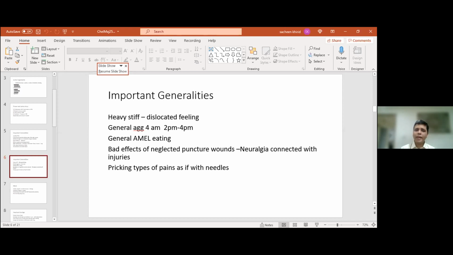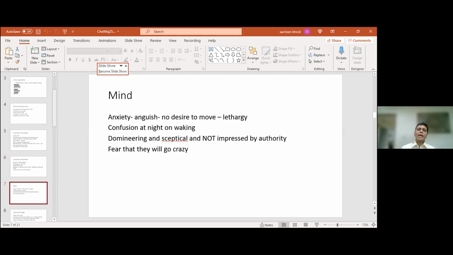The type of pain in chelidonium has been described as pricking type of pains, as if with needles. The exact word in the books is as if stung by nettles, something that you will see in the remedy Urtica urens. So now I have taken the Hahnemannian schema and I have just put in a few points which are probably very important, which are probably all that you need to really know about chelidonium as the characteristic symptoms.